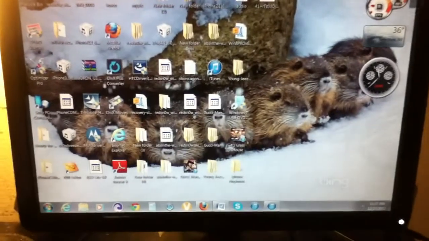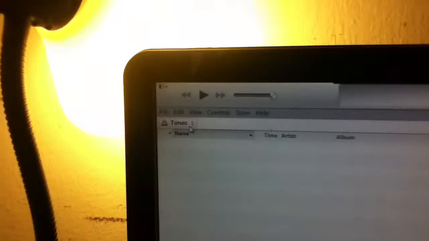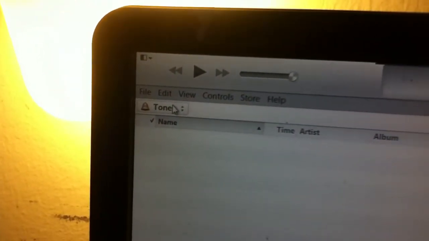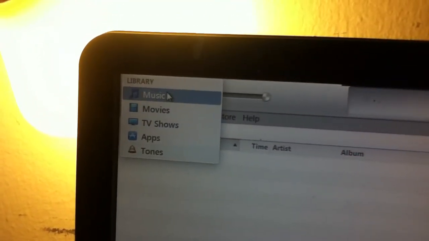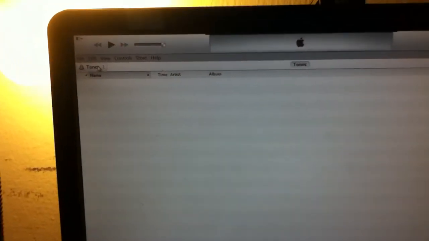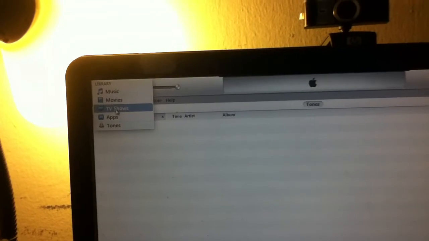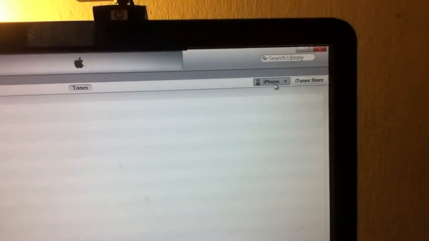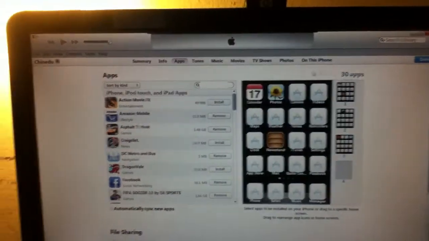Then our second step after that, you go back to your iTunes. You always see there on top, at the top left. Click right there. You go to your tones. There's nothing in your tones. All you gotta do is go back to your iPhone right there. Click on your iPhone or your iPod, like anything you got.